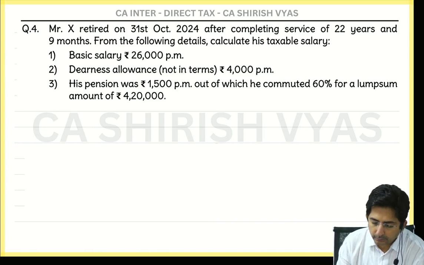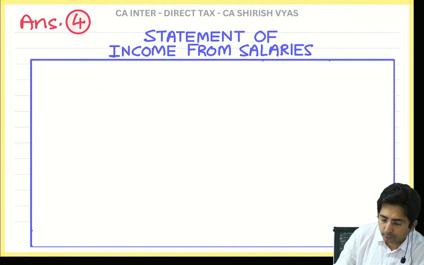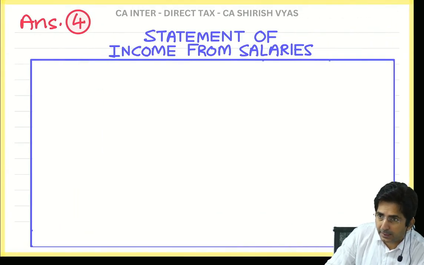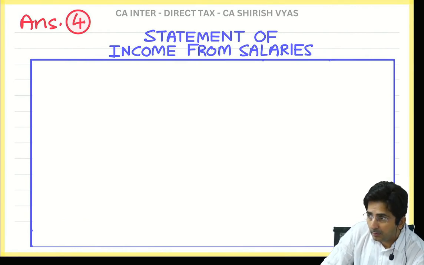Okay, do one thing. Keep this statement ready. Statement of income from salary. See the way I have prepared a statement ready. Statement of income from salaries.